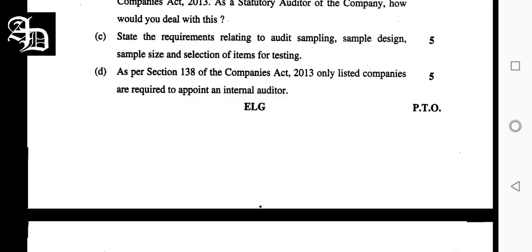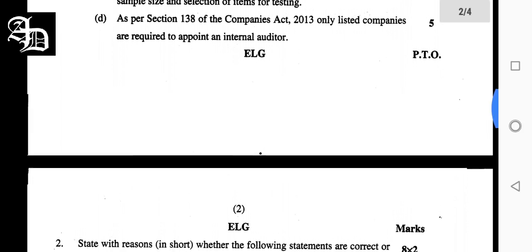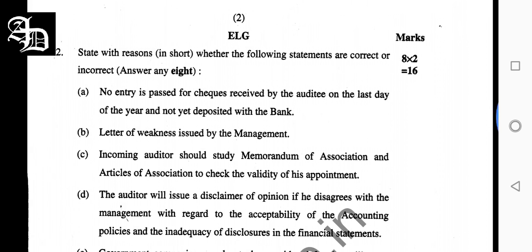First, D part, Section 138. Of course, the internal auditor is mandatory for every listed company as well as every unlisted public company having paid up share capital of 50 crores or more, or turnover of 200 crores or more, or outstanding loans and borrowings from public financial institutions or banks exceeding 100 crores or more at any point during the preceding year, or outstanding deposits of 25 crores or more at any point during the preceding financial year. And every private company as well, where turnover is 200 crores or more, or outstanding loans and borrowings are 100 crores or more. So in this case, not only listed companies, but private and unlisted companies as well.